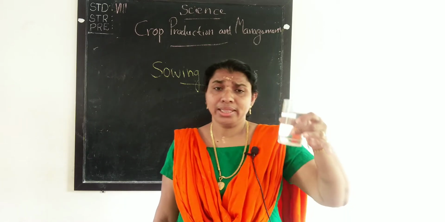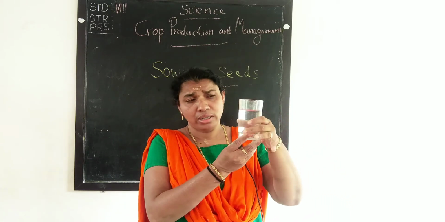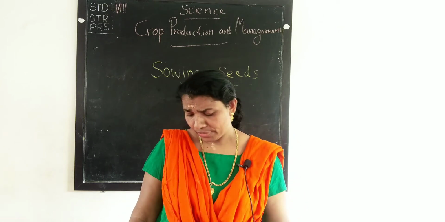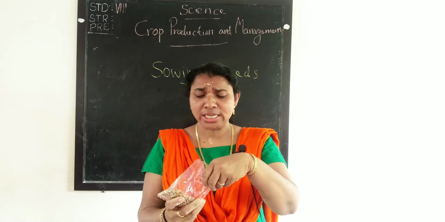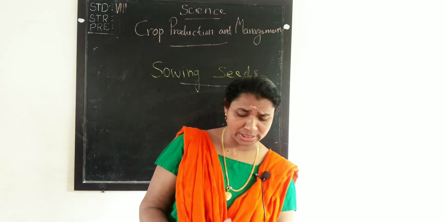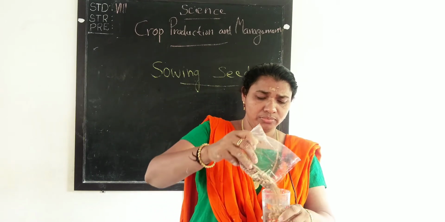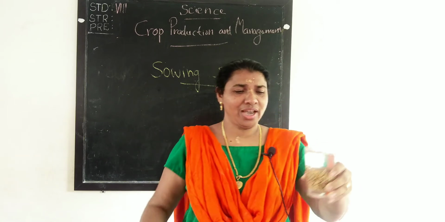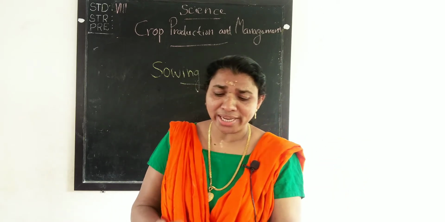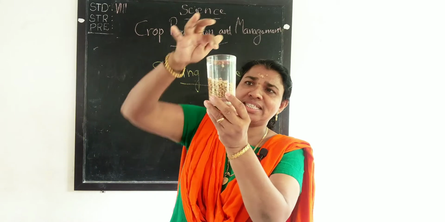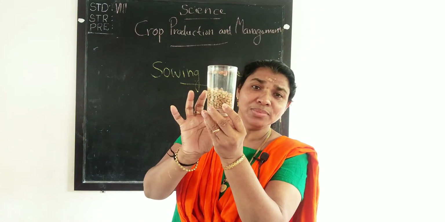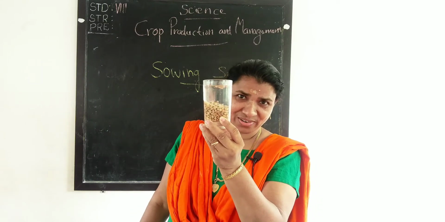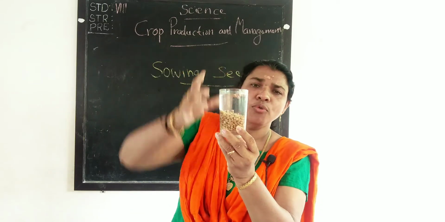Here the glass contains 3/4 water and I have some pea plants. I am going to put these pea seeds into this glass. You can see that some seeds are floating and some sank in the water.